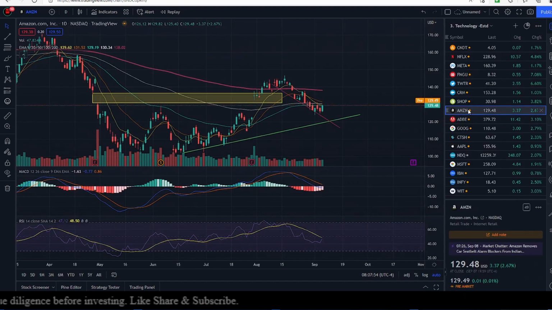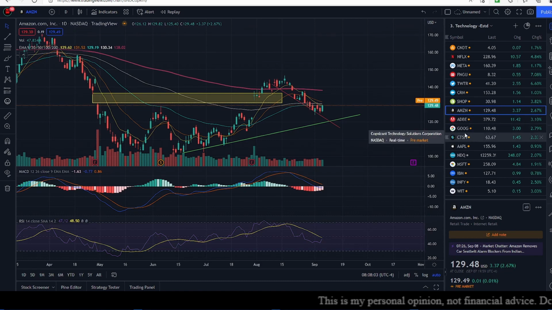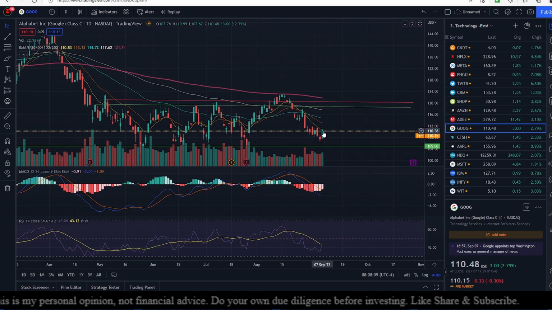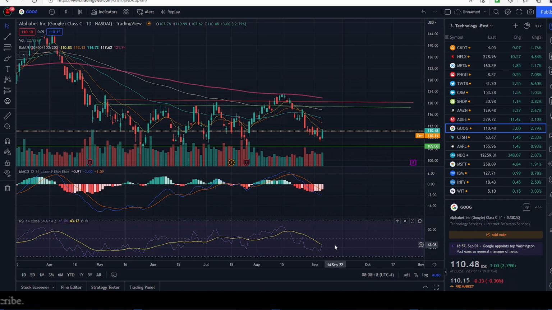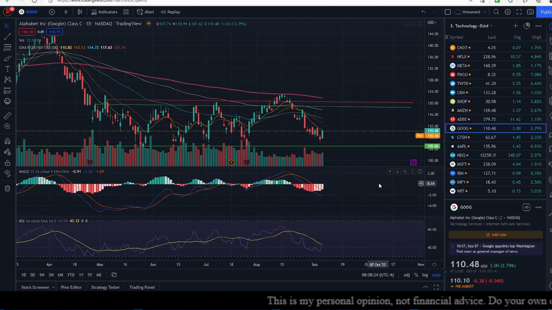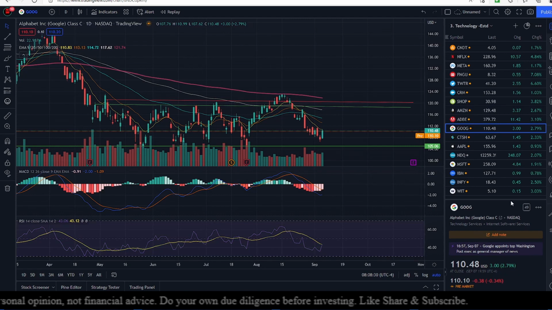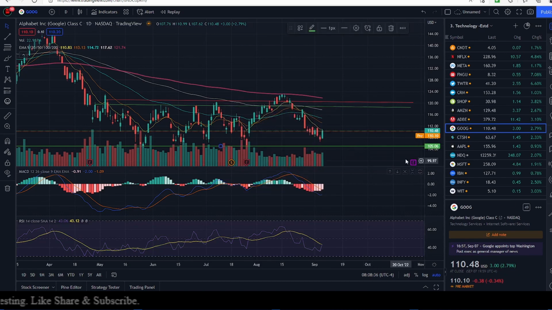The first one for me is going to be Amazon, which has still not filled the gap that it has from before. And it's up 0.01% this morning. And if I look at Google, Google demonstrated a move upward yesterday. It got constrained by the 9-day exponential moving average. And today pre-market, we are down 0.30% from where we ended yesterday. However, the momentum is poised to move upward, and if it continues, then we are going to break through the 9-day exponential moving average, and our 20-day exponential moving average at 113.13 will become the extent of our range today. And if we were to fall down, our support is at 105.06.